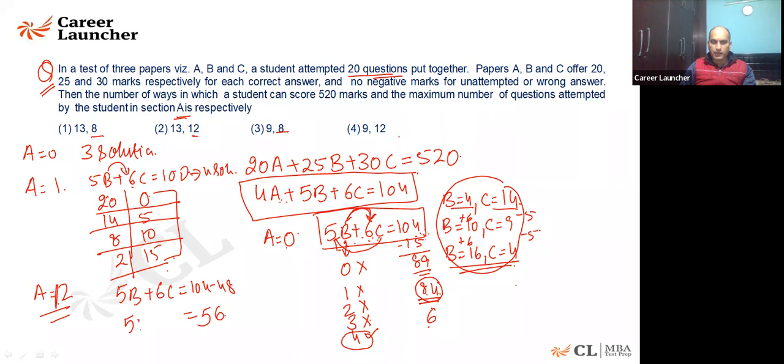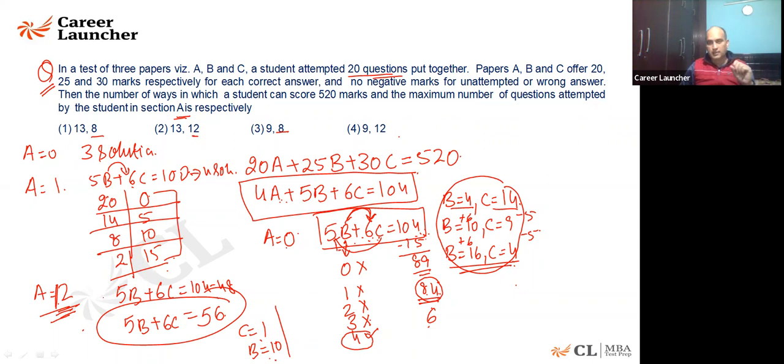56 is the value which is coming here. Now look at this. If you're putting C is equal to 1, B will come out to be 10. Do you agree with this? So B is coming out to be 10. Yes, 12 is the highest value that I can keep here. I hope it is clear to all of you. So the number of questions that you are going to get correct, I hope it is clear.